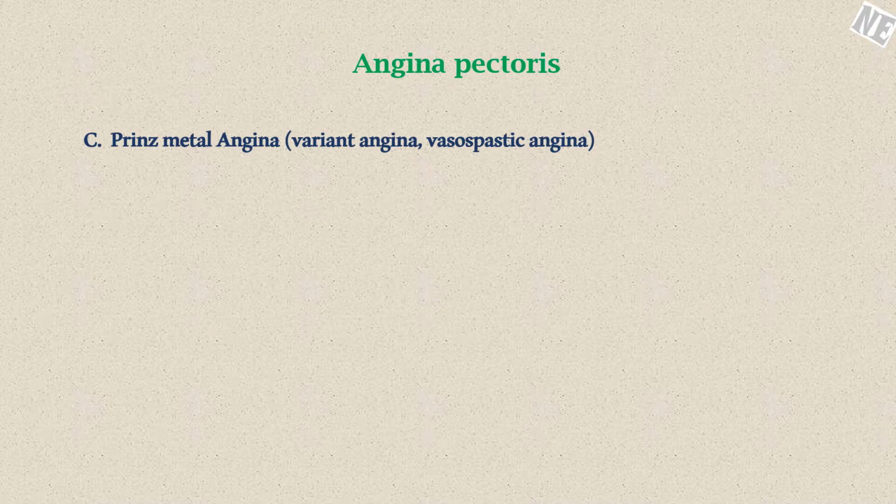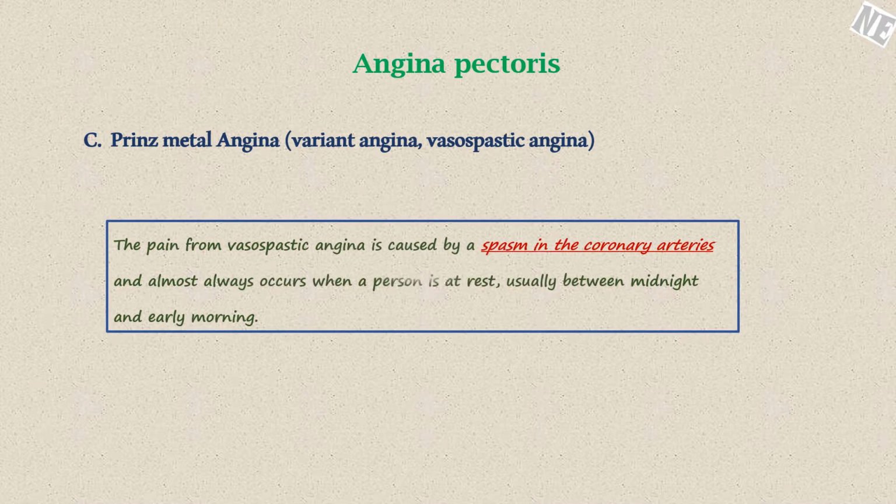The third type of angina is Prinzmetal angina. It is otherwise known as variant angina or vasospastic angina. It is caused by the spasm of the coronary artery that temporarily reduces the blood flow. The person may or may not have atherosclerosis. It does not correlate with exertion and can happen anytime.